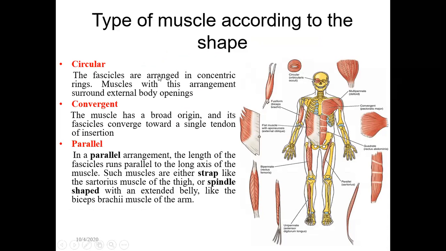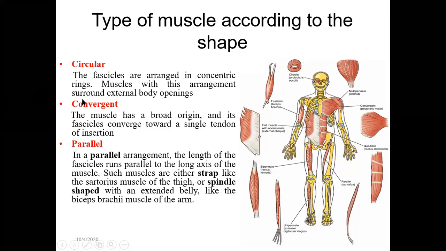The muscles with this arrangement surround external body openings. Wherever there are openings, like the ear, mouth, nose, anal canal, there will be circular muscle fibers.